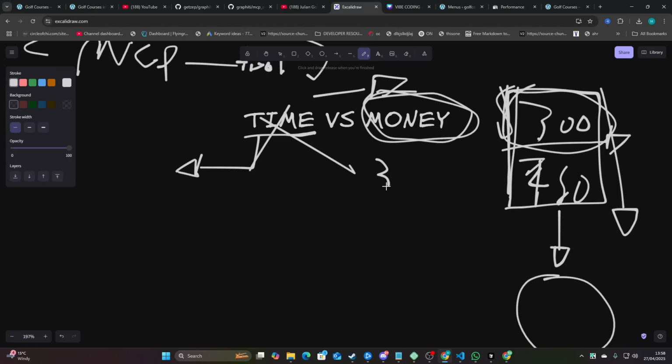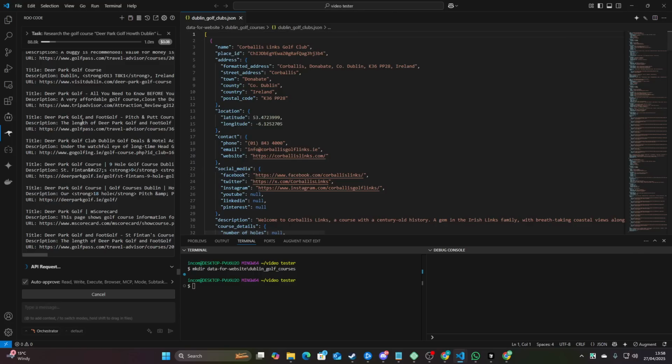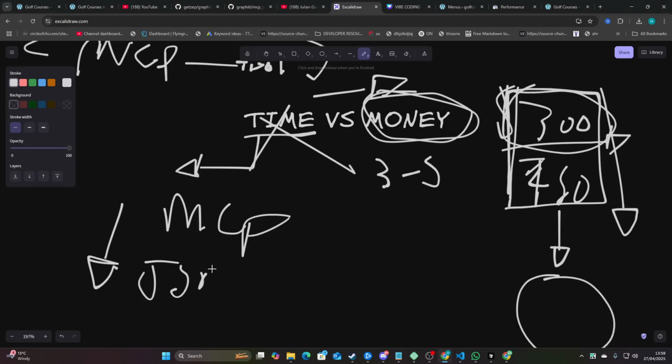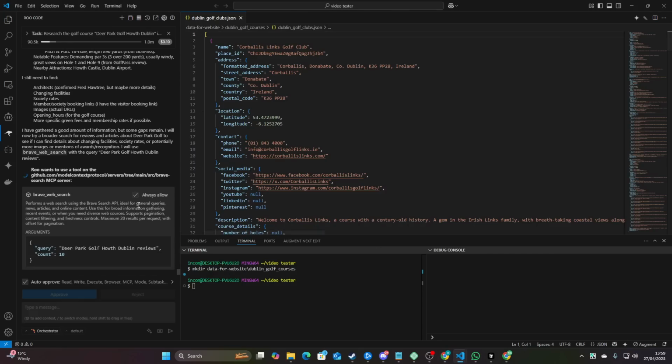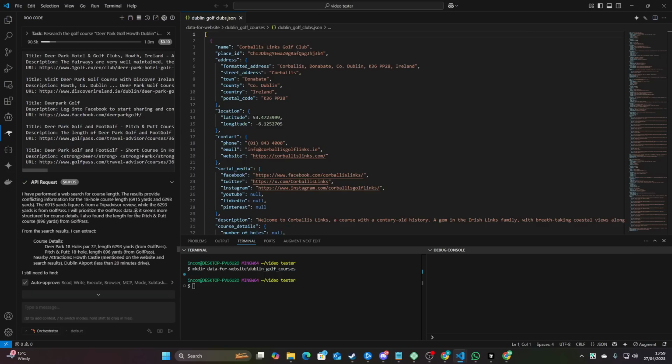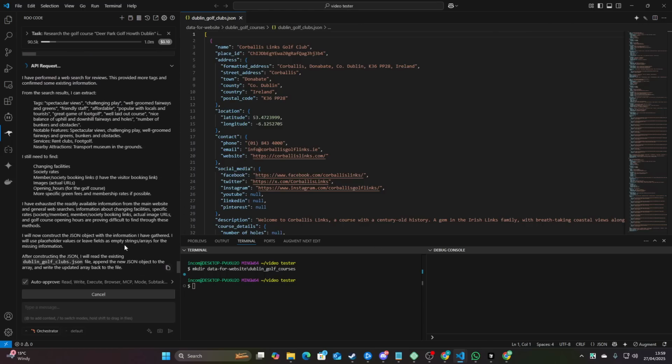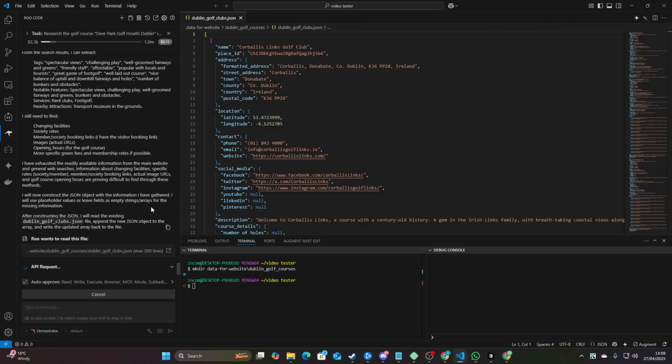I'd spent like 3 to 5 hours trying to get Flash to do what it's now doing, but it just kept messing up with the MCPs. It kept messing up by not passing the JSON schema to the subtasks, which are both vital parts of this process. So that has answered the question. Orchestrate tasks seems to have fixed this issue. This is huge for me.